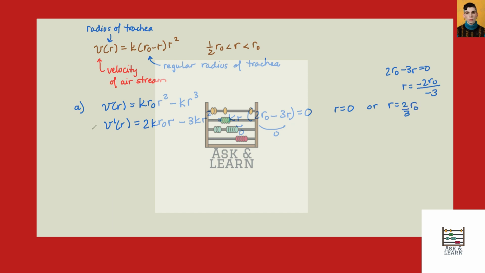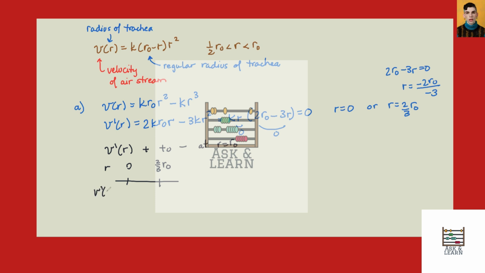We want to show that it really is a max. What we want to show is that v prime of r goes from plus to minus at r equals 2/3 r0, which is our critical point. So if we do a little sign chart here, we're just going to put up our critical points here, 0 and 2/3 r0.